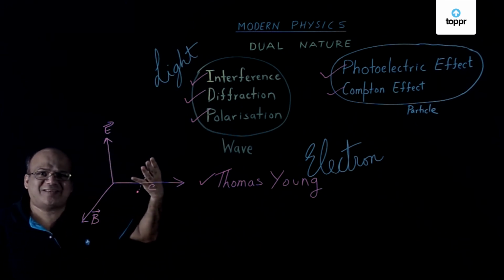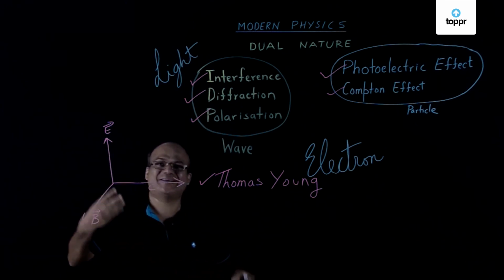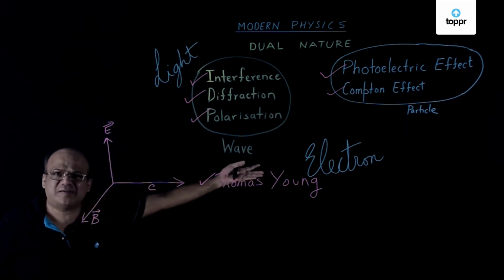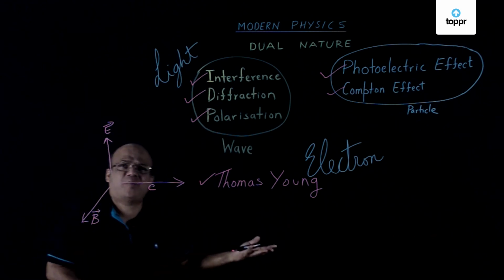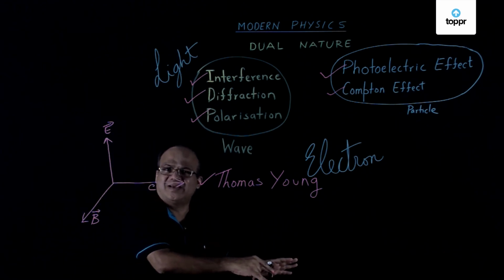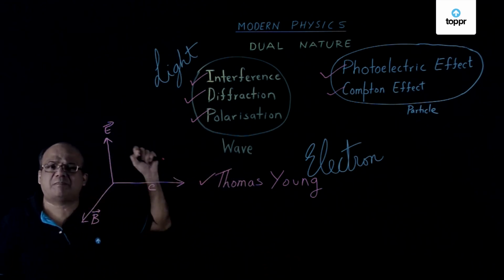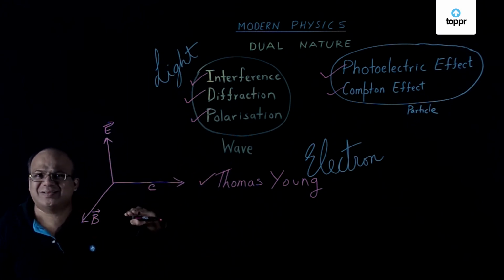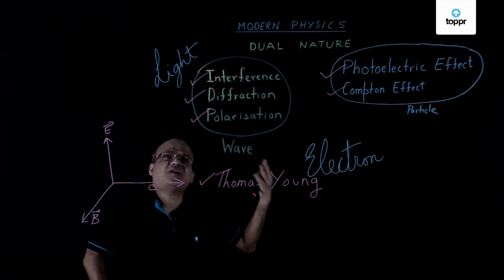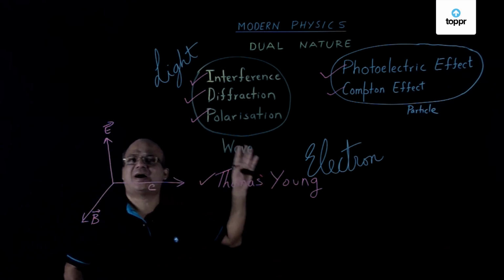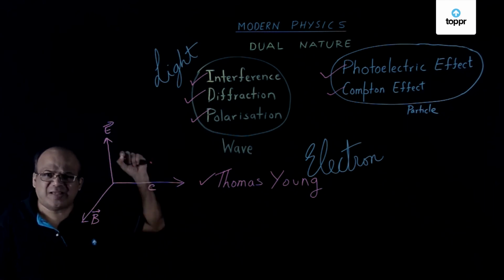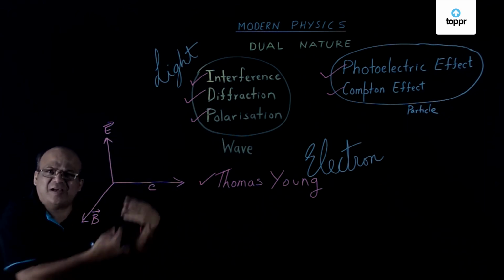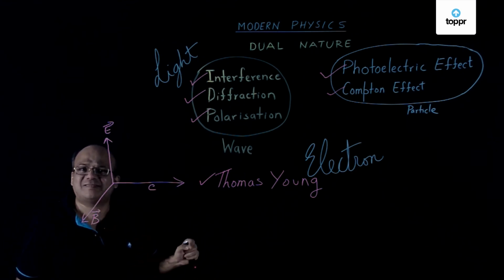Now I look at you in the class, I'll say you are a good boy, good girl, very well disciplined. I see you outside doing some mischief, I'll say you are a bad boy or bad girl. So you are not good or bad. You have got a good nature and a bad nature. Same way, light has got a wave nature and a particle nature. In some situations, light behaves like a wave. In some other situation, light behaves like a particle.